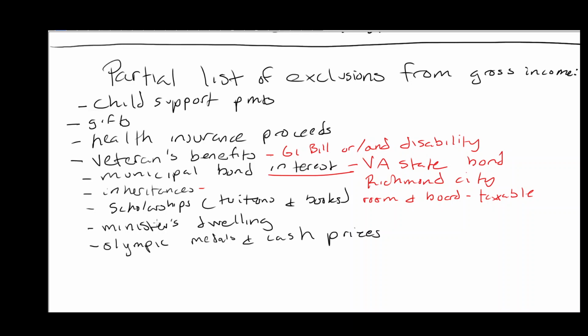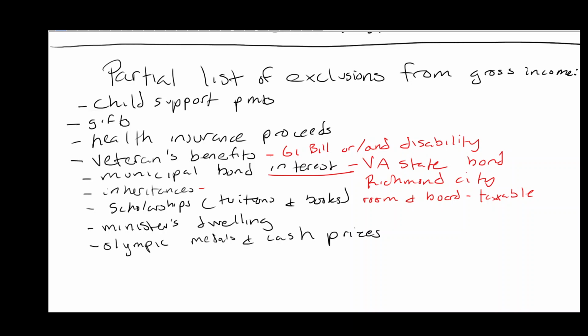If you are a minister and you get a dwelling and you get a stipend from the church to pay for that dwelling, that is not taxable to you. And then if you happen to win the Olympics, the medal and cash prizes will not be taxable. Now again, this is a very short list. There are probably hundreds of these exclusions out there. Let's see what else comes to mind here in terms of items that are not taxable. If you had damage for a physical personal injury or a sickness, if you had relocation payments or welfare payments.